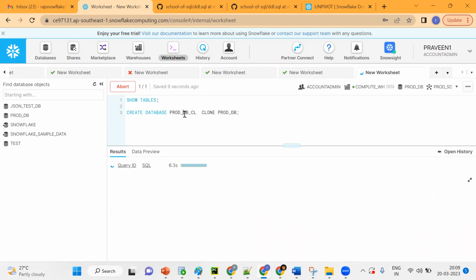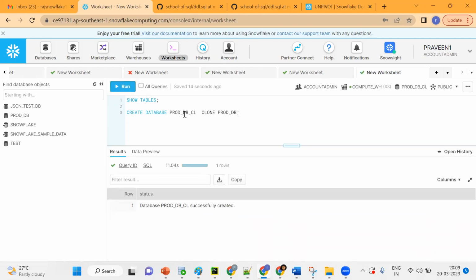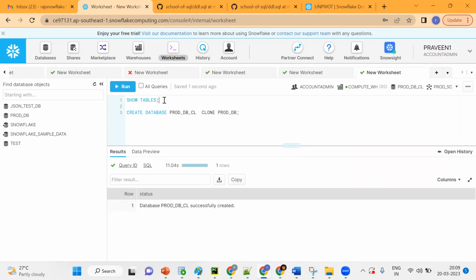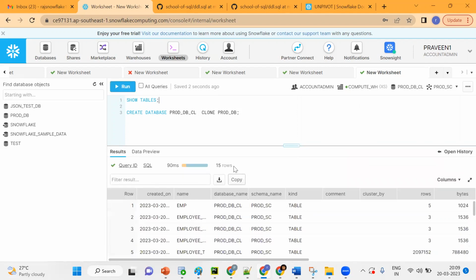So, getting the point, we'll see what the use case is. See what happened in the production DB. Earlier, how many records were there? Right now we're in the production DB clone, and this is the product table. Now, if I click on show tables, how many records? 15 records came. Got it?